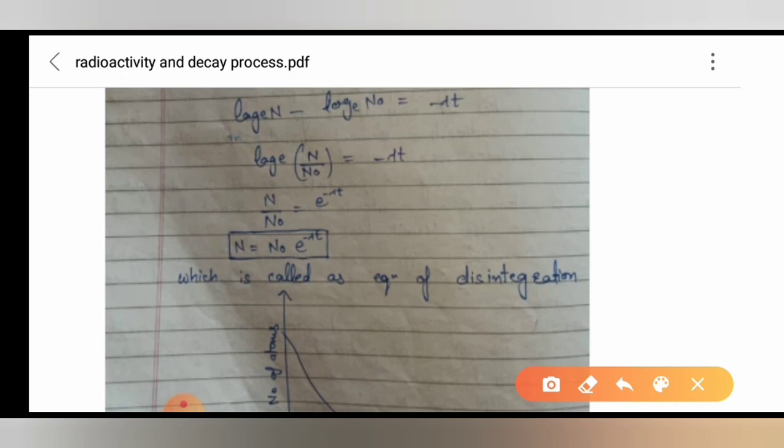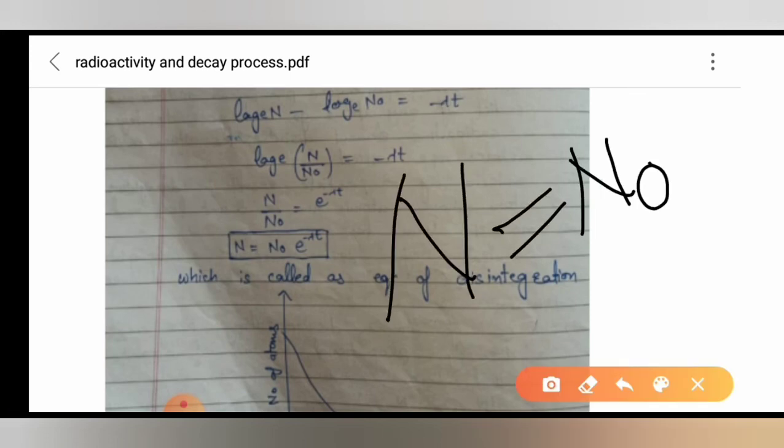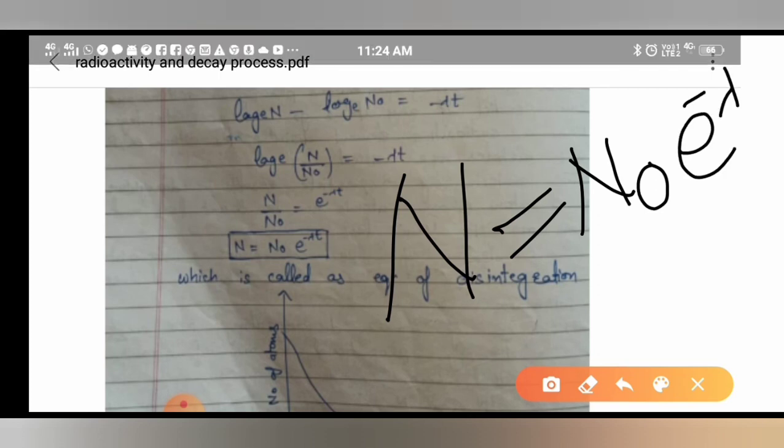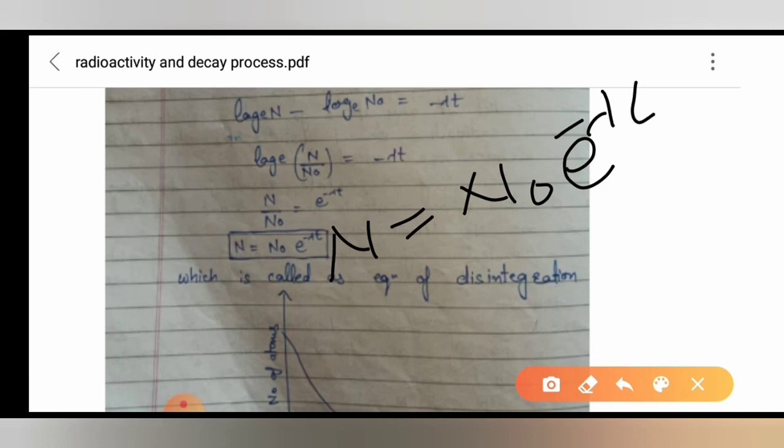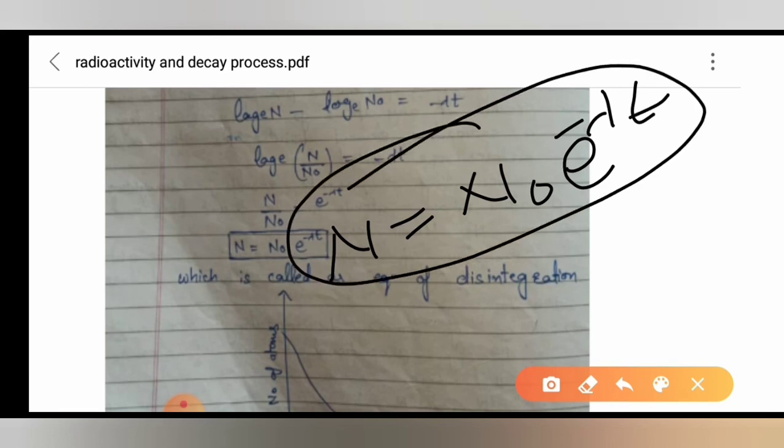So it is N upon N naught is equal to e raised to power minus lambda t, and N is equal to N naught e raised to power minus lambda t, and this equation is known as equation of disintegration. Once again I will write N is equal to N naught e raised to power minus lambda t. This equation is known as equation of disintegration or decay equation.